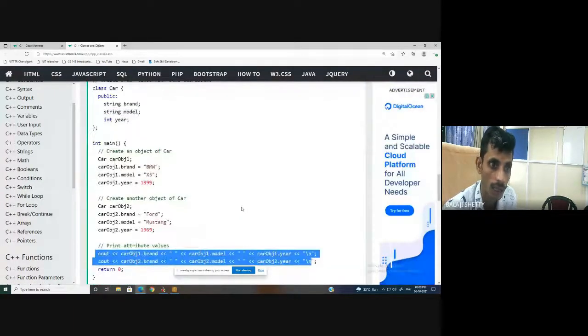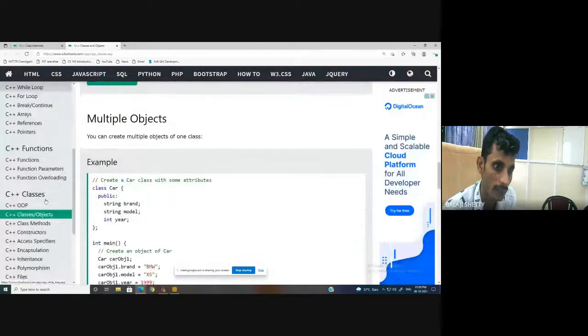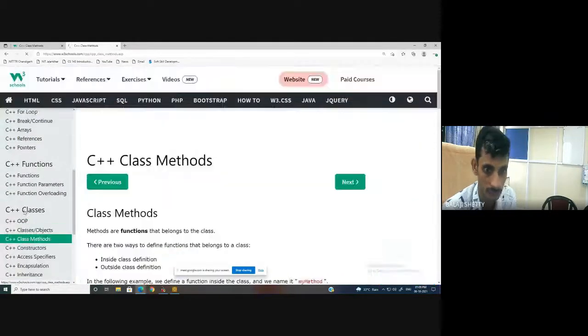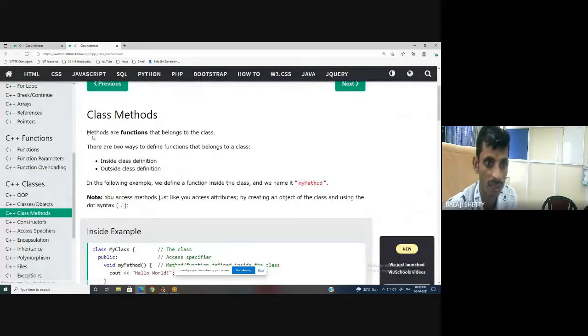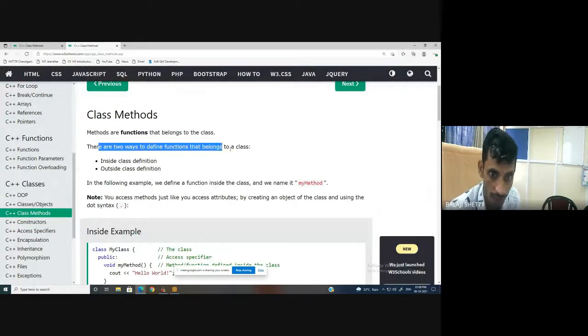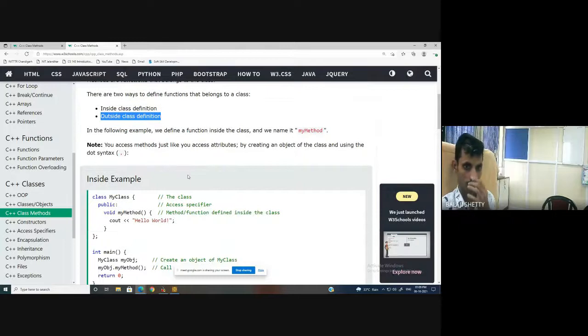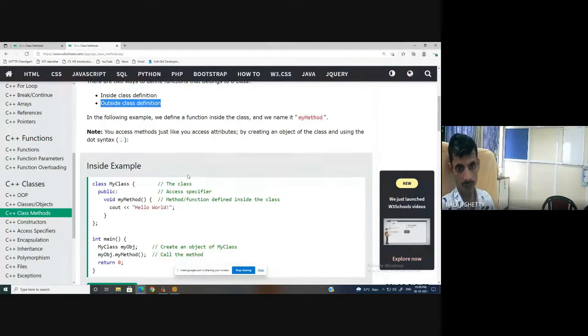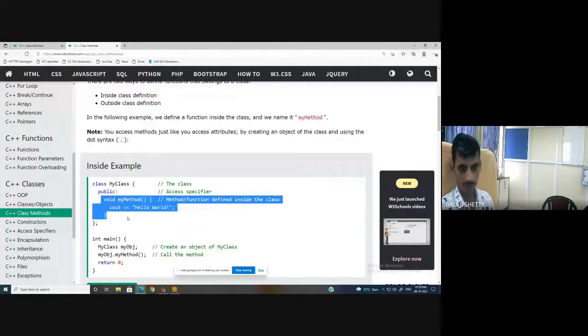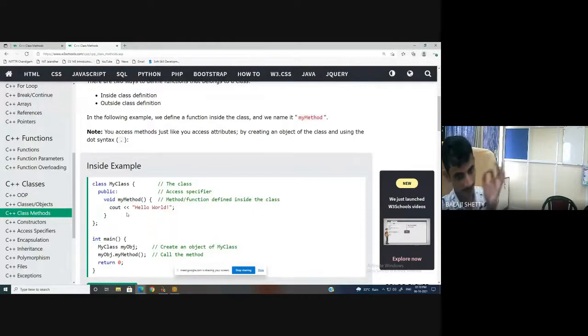Now what do we have to do? Data member, member function, class method. Okay. So methods are functions that belong to the class. There are two ways to define the function: inside class, outside class. Here we are defining the function in public. As we define a function in C++, in the same way we have to define the function.